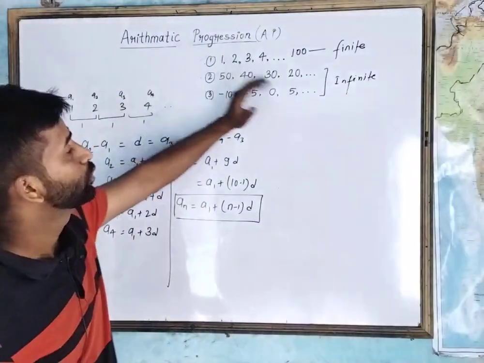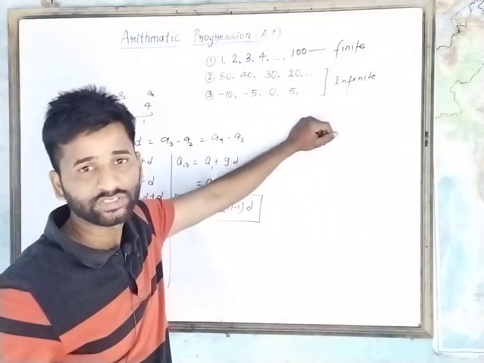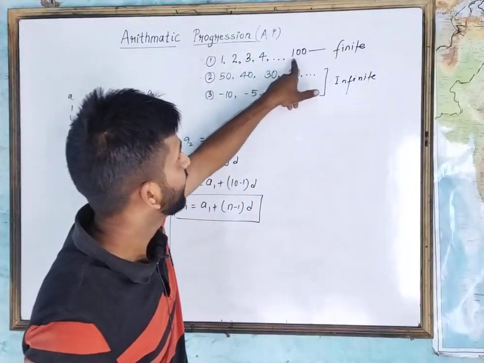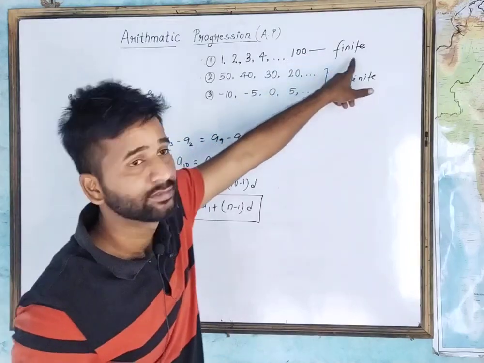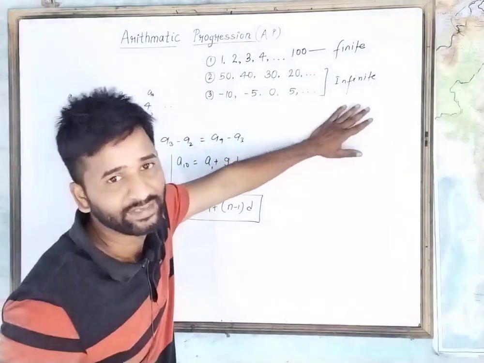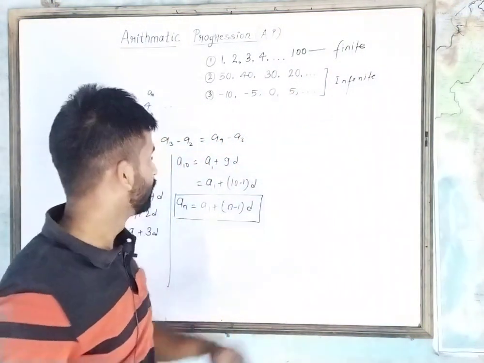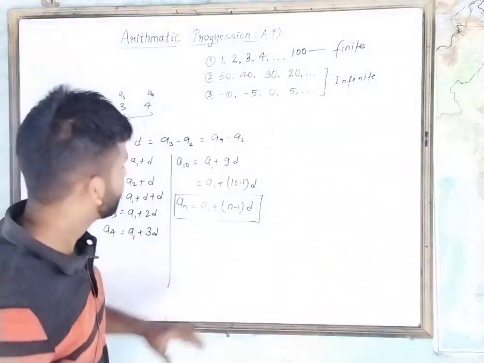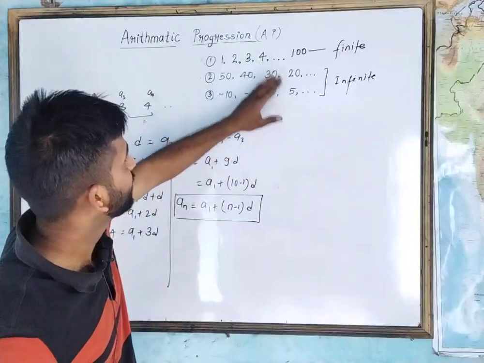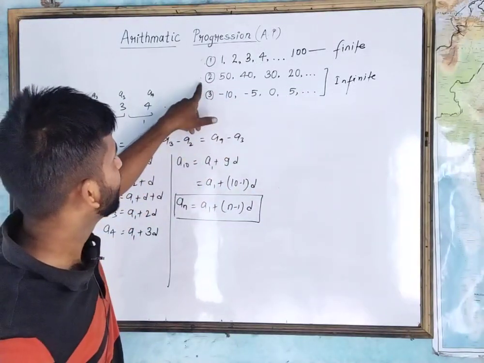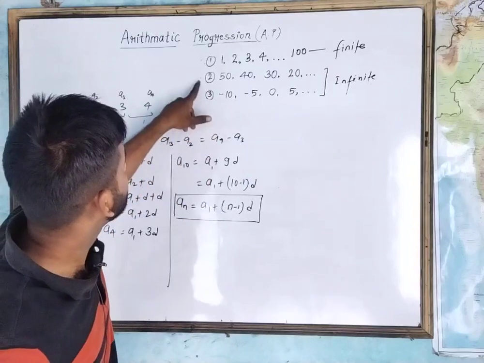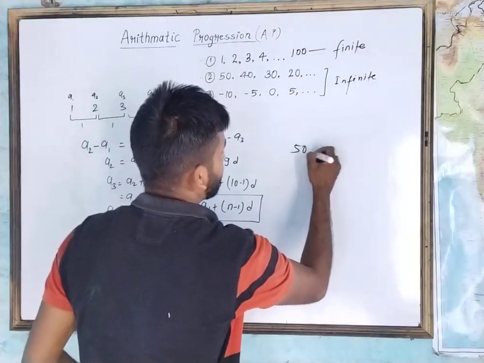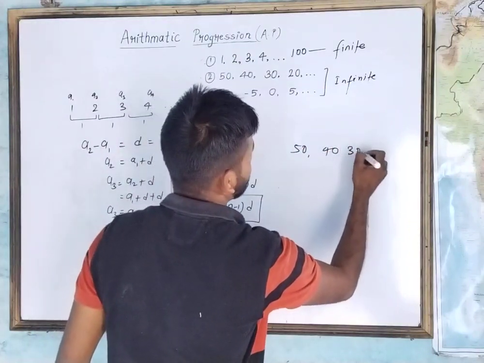It can be divided into two categories: finite arithmetic progression or infinite arithmetic progression. When the arithmetic progression has a last term, it is called finite. When it doesn't have a last term, it is called infinite, because it doesn't have any end. With the help of this simple general formula, we can find any term of a finite or infinite series. For example, if we wish to find the 30th term of the second series, which is 50, 40, 30,